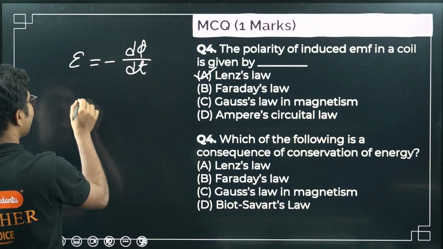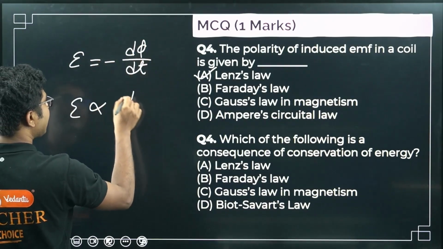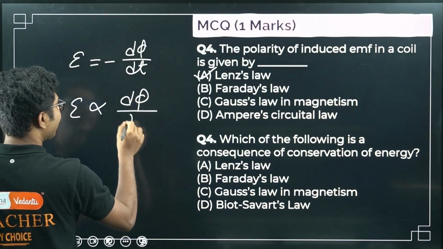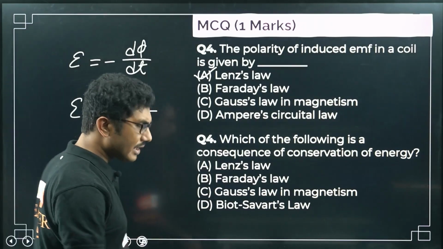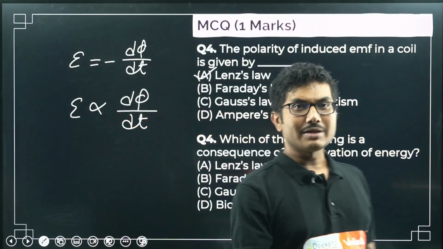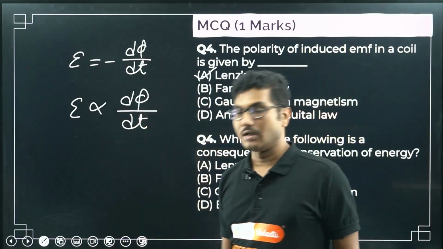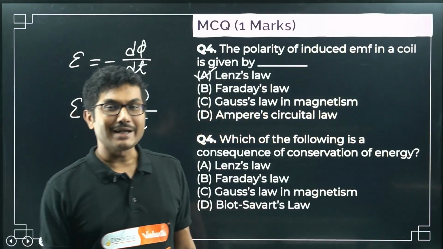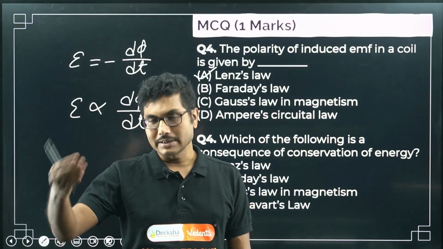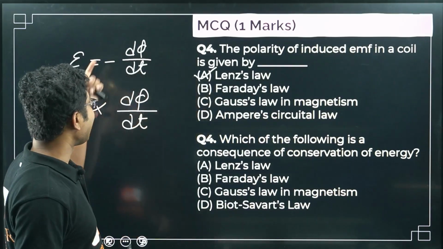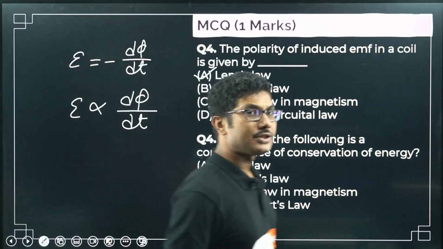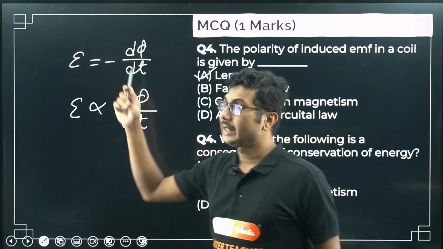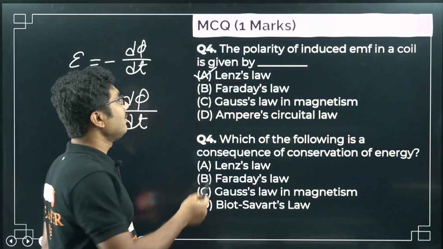Faraday's law says this induced EMF is directly proportional to the rate of change of flux linked with the coil. It does not talk about any sign. Lenz's law says that the induced EMF will be such that it opposes the cause that is creating it, right? So that negative sign comes because of Lenz's law. So basically this negative sign is Lenz's law. So the answer is Lenz's law.